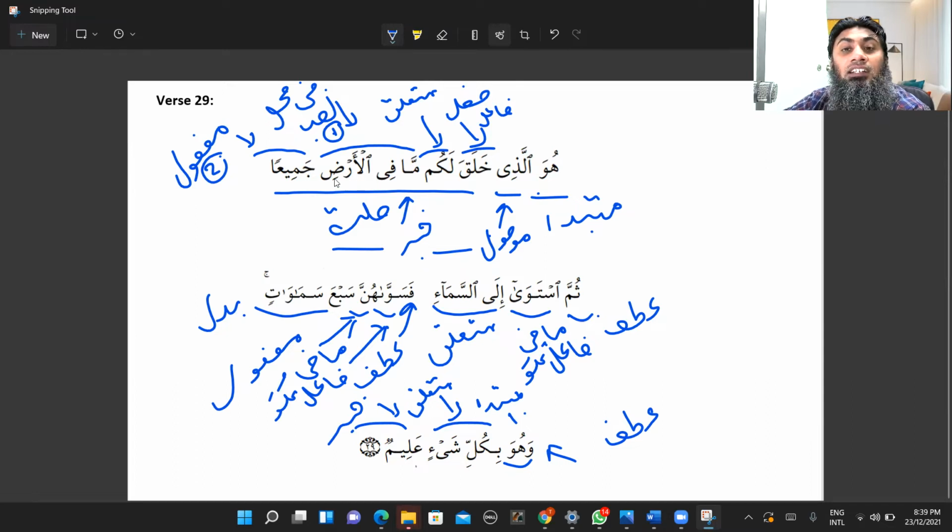What is in the earth? So you see, khalaqa, he created. He created what? Ma fil ardi, what is in the earth. You see, this ma fil ardi is a mawsool and sila fragment. Ma is a mawsool, fil ardi sila. This mawsool sila fragment is giving you the information of what? Khalaqa, he created. He created what? And this what is being answered by this mawsool sila, ma fil ardi. That is why I put here that ma fil ardi is fi mahalli nasab maf'ul number 1. For who? For this khalaqa.